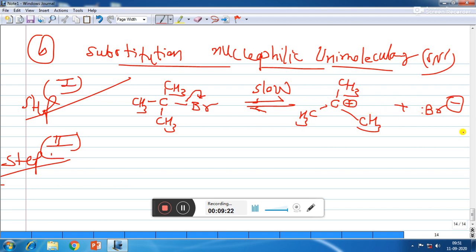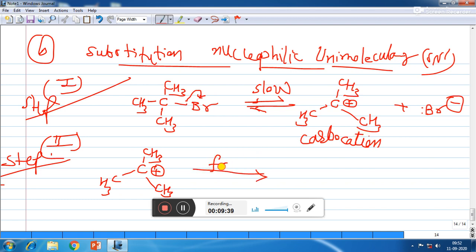So breaking of the old bond will take place in the first step, and formation of the new bond will take place in the second step. Here we will see that the carbocation formed in the first step will become the reactant in the second step, and the second step is fast and irreversible.